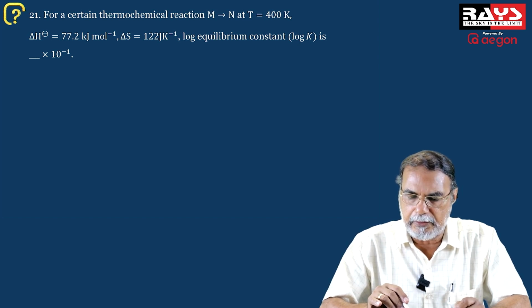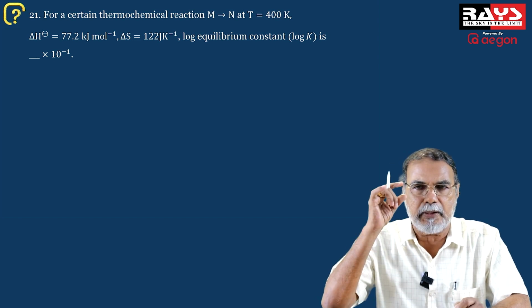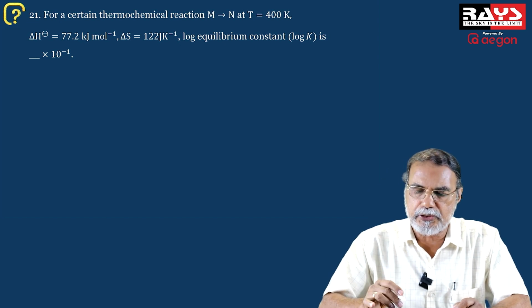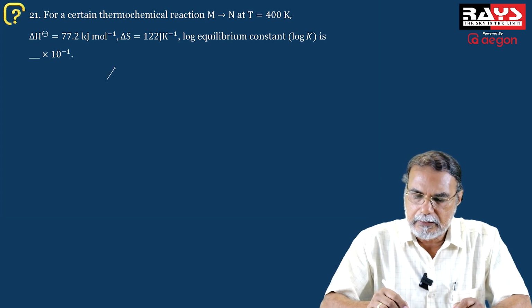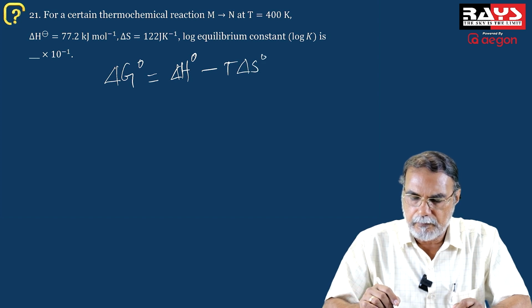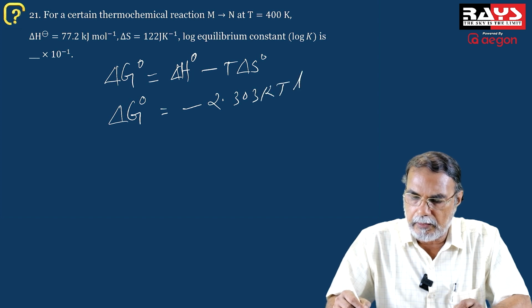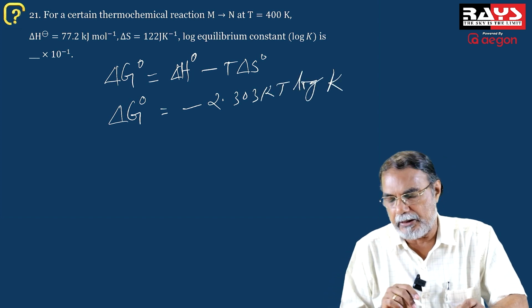The standard entropy change, and this is the standard enthalpy change. You are asked to calculate the logarithm of the equilibrium constant. Of course, two relations are to be kept in mind to solve this question. One is the equation delta G0 is equal to delta H0 minus T delta S0, by which you will be able to calculate delta G0. And the second equation is delta G0 is equal to minus 2.303 RT log K, logarithm of K.